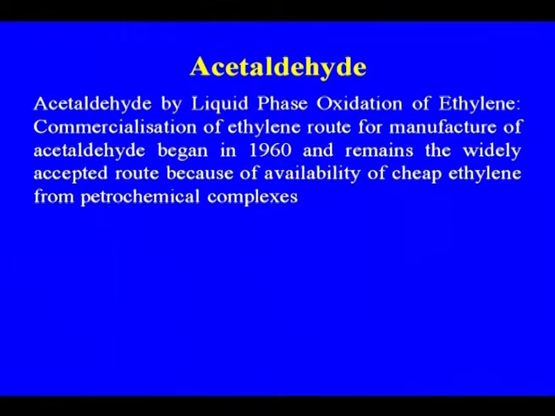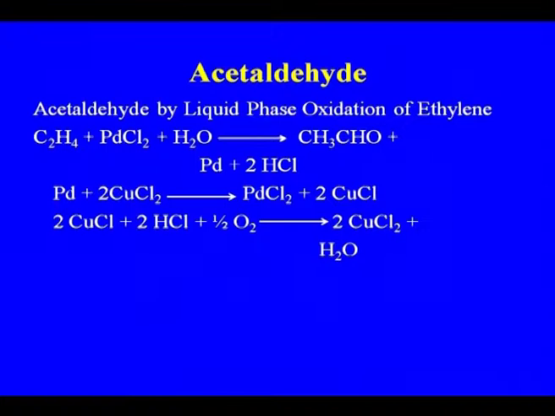Acetaldehyde by liquid phase oxidation of the ethylene. Commercialization of the ethylene route for manufacture of the acetaldehyde began in 1960 and remains the widely accepted route because of the availability of the cheap ethylene from the petrochemical complexes, meaning the cracker plants. This is the reaction that is taking place in case of the liquid phase, again the palladium catalyst that we are using.